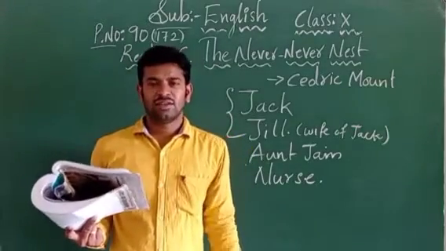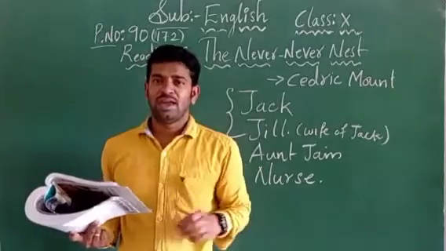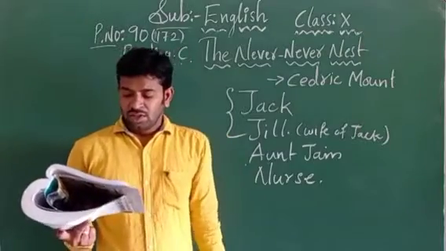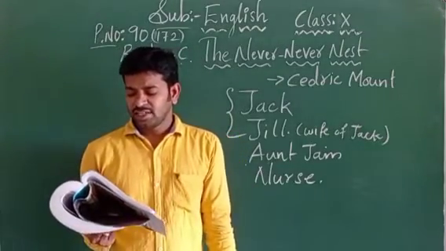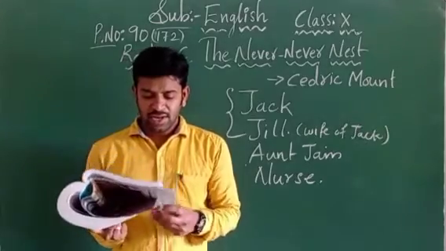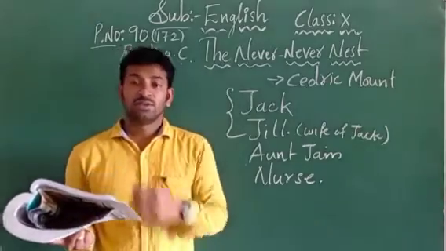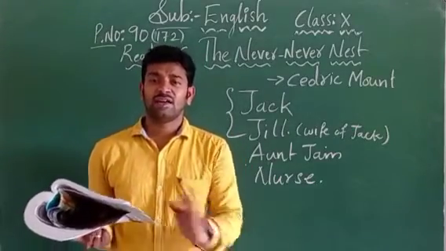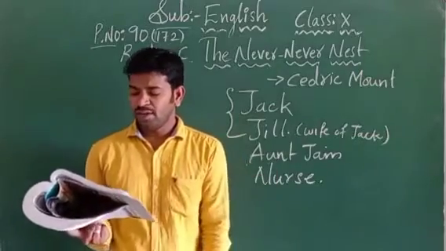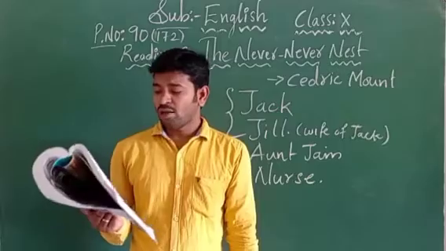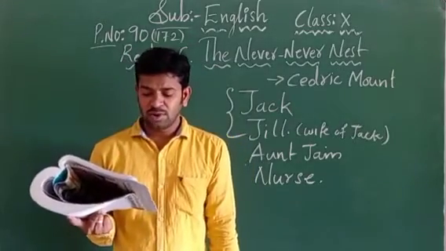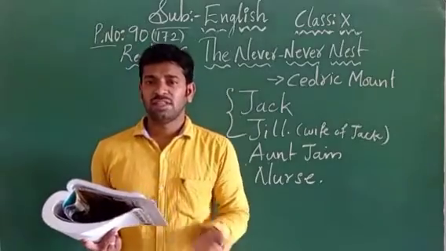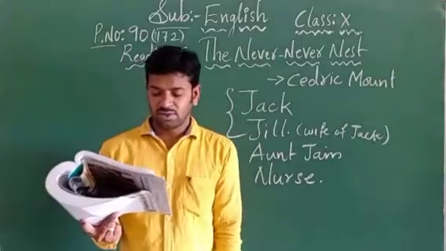Installment is nothing but the money which is paid term wise. Next one: they had to pay only 10 pounds in each cash and a few quarterly installments to own the house. That means they should have to pay only 10 pounds in each cash, in each term, and it was only a few quarterly installments to own the house. So after paying the amount in a few months, this house is going to be theirs only.